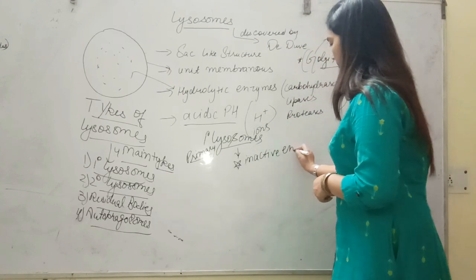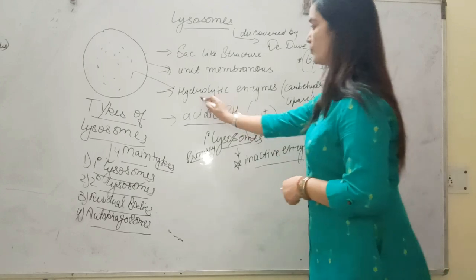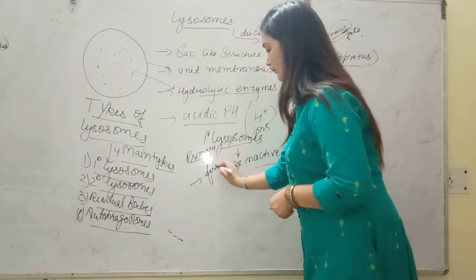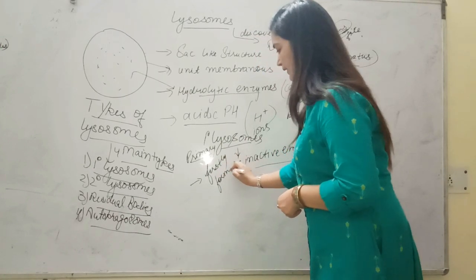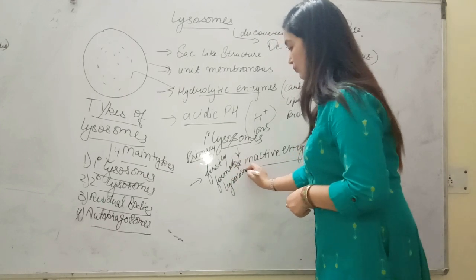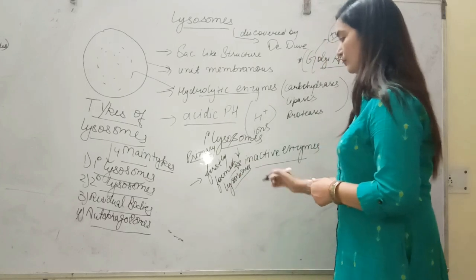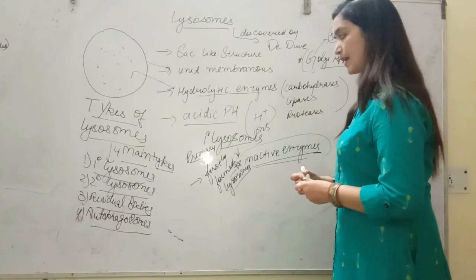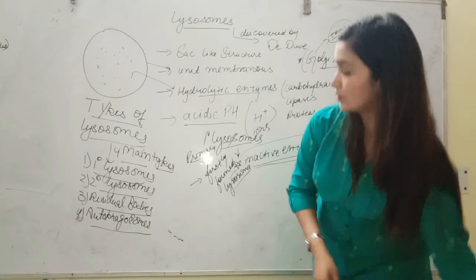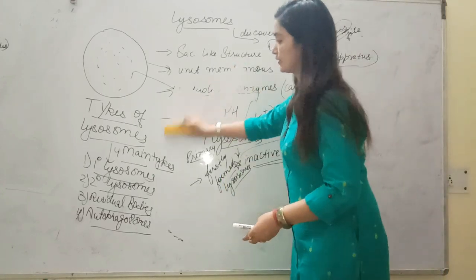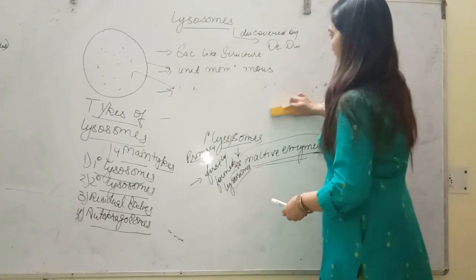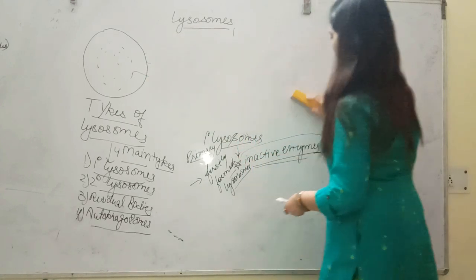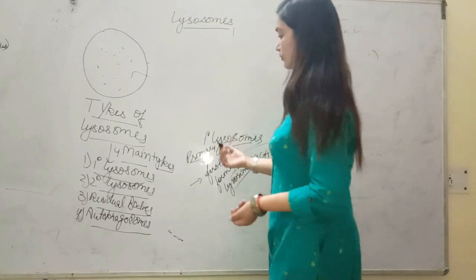Inactive enzymes means these hydrolytic enzymes are not present in an active state in the lysosomes. The lysosomes that are formed first from the Golgi apparatus, what will we call them? Primary lysosomes. But they have inactive enzymes in them. What kind of enzymes are inside them, students? Inactive. That's why they are called primary lysosomes. Whenever phagocytosis or pinocytosis occurs, meaning whenever the cell engulfs any food particle or other substance that it has to digest, it has to fuse with a lysosome.